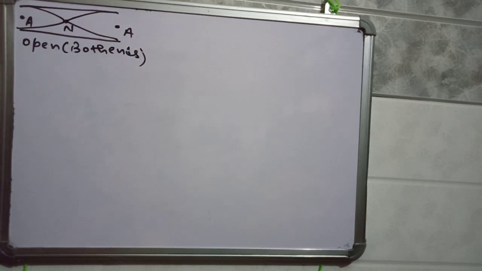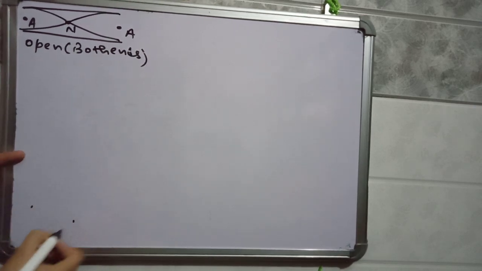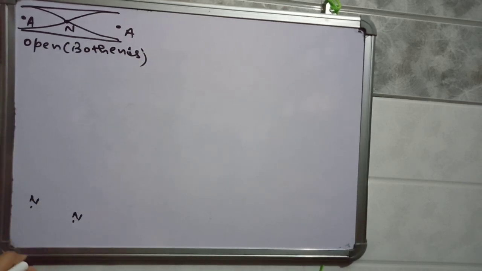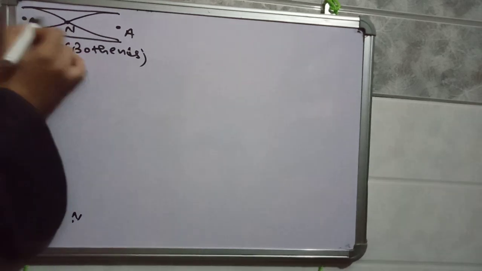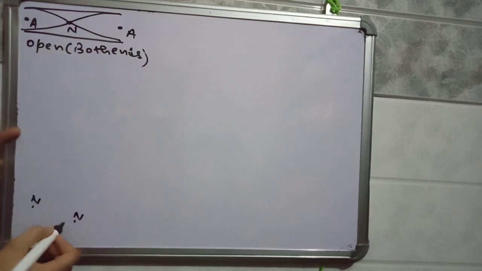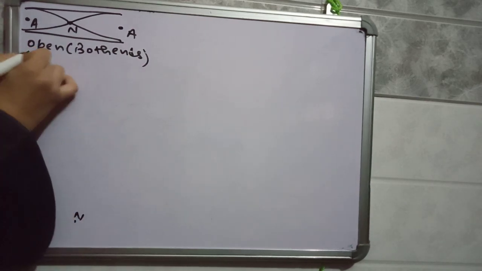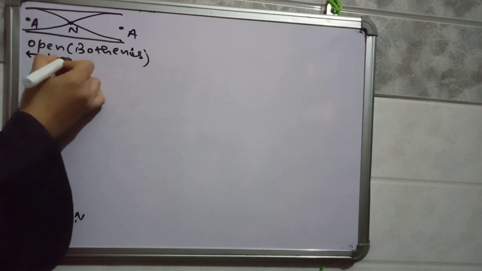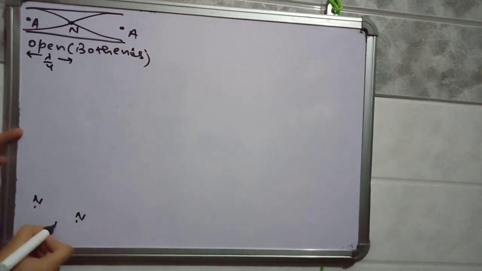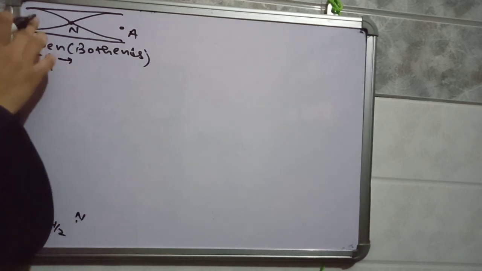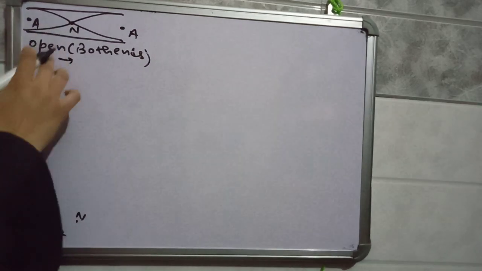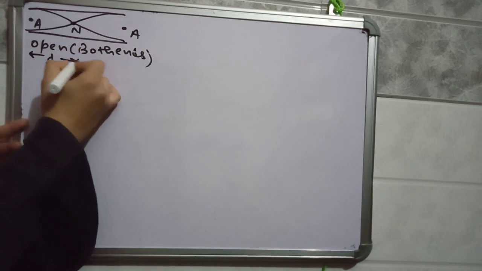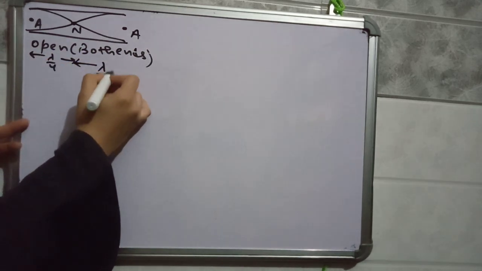Now we know that the distance between two node points is lambda by 2. And what will be the distance between one node and one antinode? It will be half of lambda by 2, which is lambda by 4. The distance between two nodes is always lambda by 2, so between antinode and node it is half of that, lambda by 4. So lambda by 4 here, lambda by 4 here.